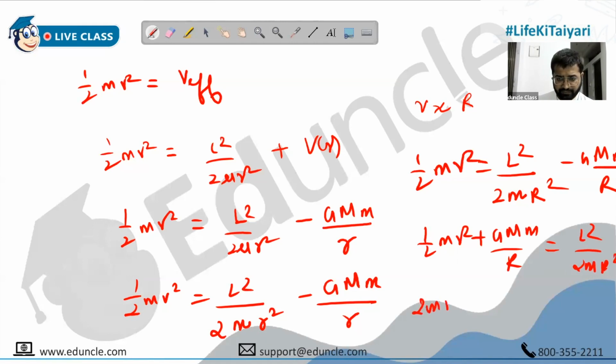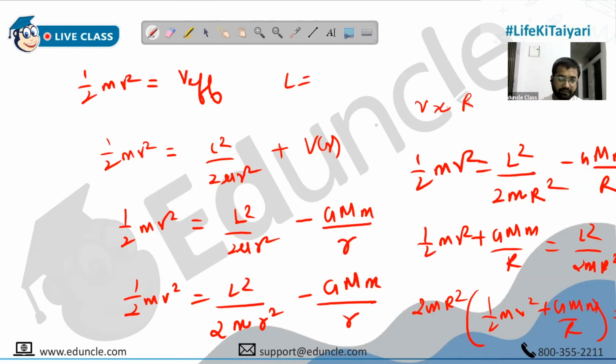So we have got 2m r square into half mv square plus GMm upon r is L square. So that's it. L is given by the square root of this. Take 2m inside and I think we are done. And then you have to write capital L is mvb and you get the value of b.